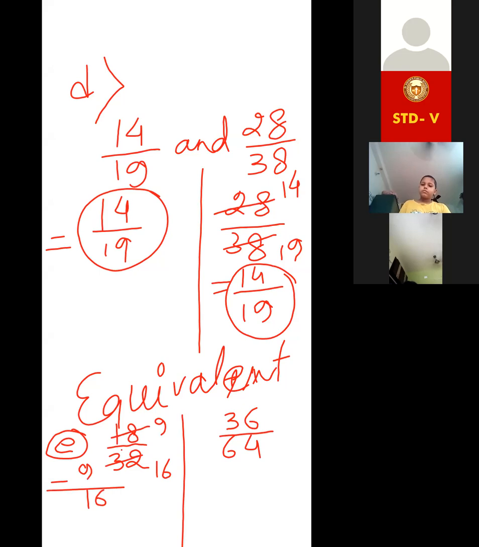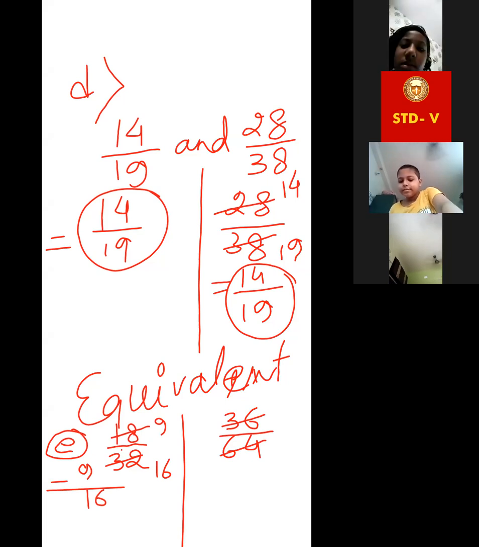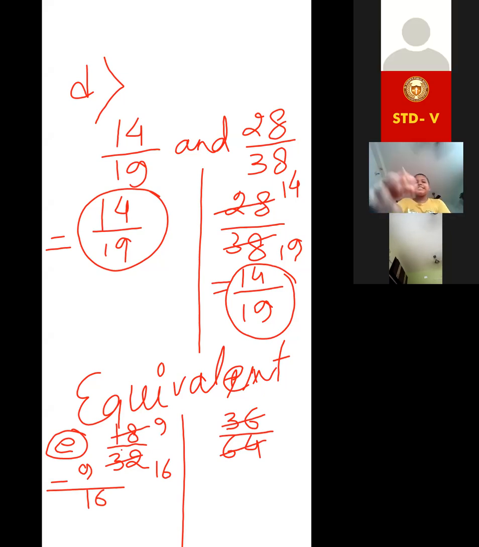Nine by 16. Now this one, 36 by 64, by which number? By 4, it will also be 9 by 16.